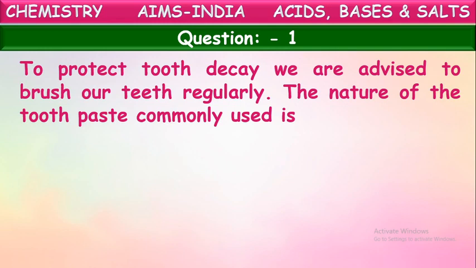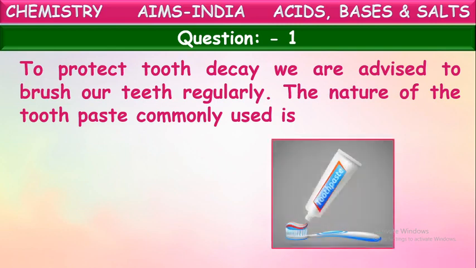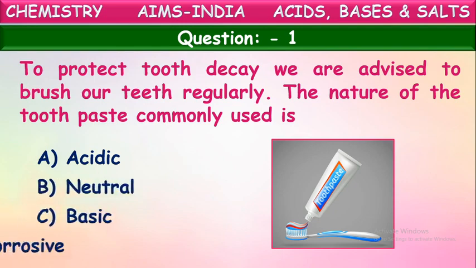To protect from tooth decay, we are advised to brush our teeth regularly. The nature of the toothpaste commonly used is... In the morning and night, generally we will be brushing regularly, isn't it? With the toothpaste, to avoid tooth decay. So, what kind of substance is this toothpaste? What is the nature of this toothpaste? They're asking here. Let us see the options: acidic, neutral, basic, and corrosive. What kind of nature is it having, children? Toothpaste?